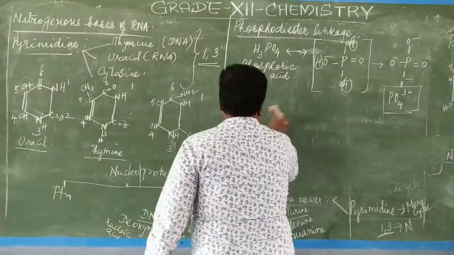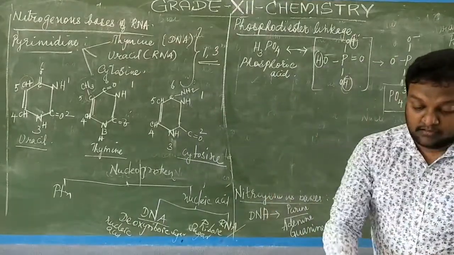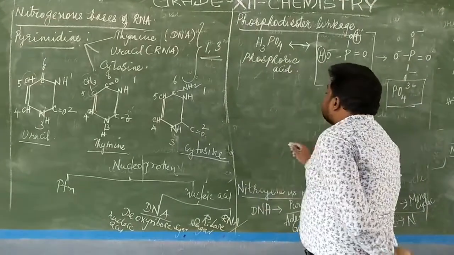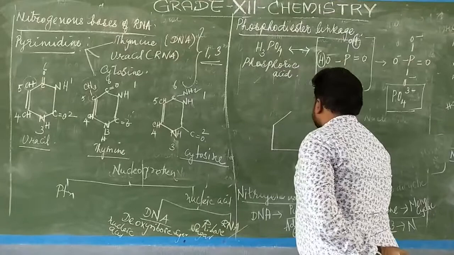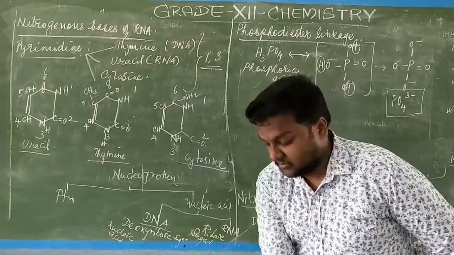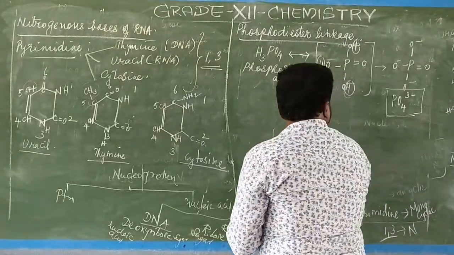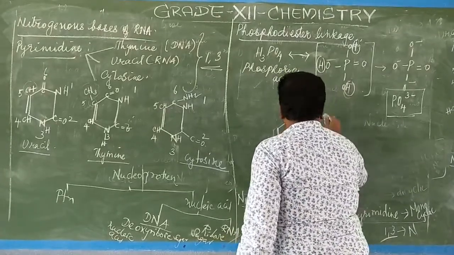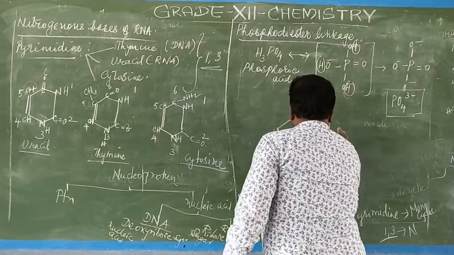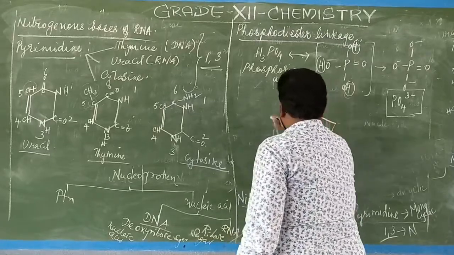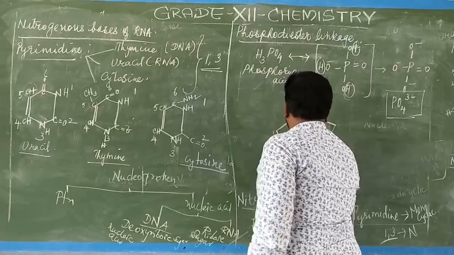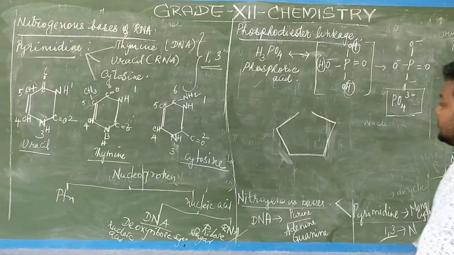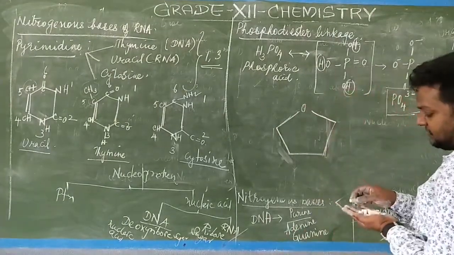Let us draw the diagram again for the pentose sugar. Here oxygen will be present.